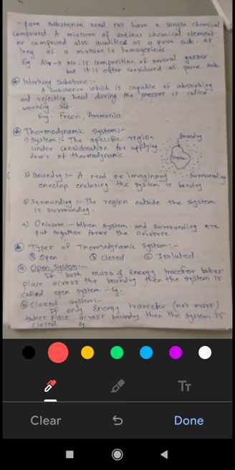Our example is air. Air is composed of too many gases: nitrogen, oxygen, carbon dioxide, carbon monoxide, sulfur dioxide.